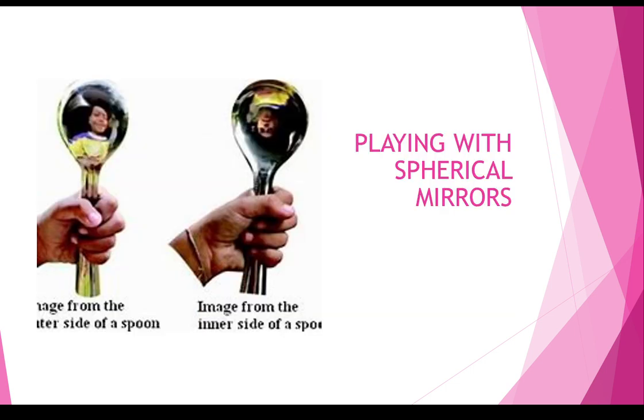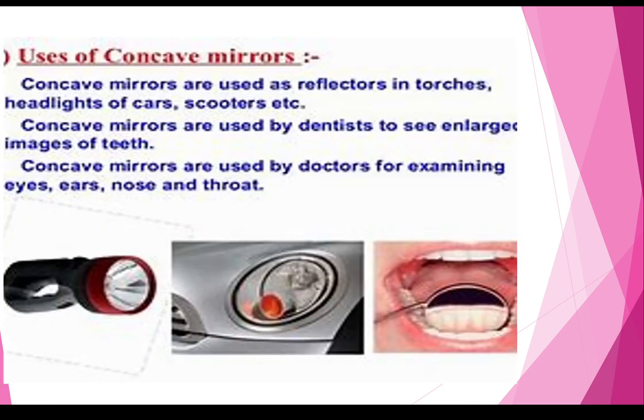This is again an example of spherical mirrors. In a spoon, the front side is a concave mirror and the back side is a convex mirror. These are a few uses of concave mirrors: used as reflectors, and used by dentists and doctors.